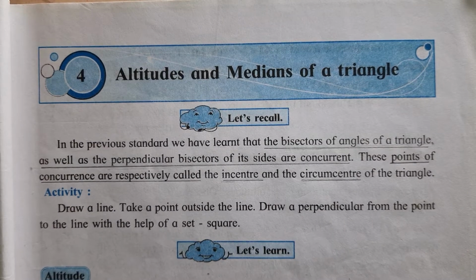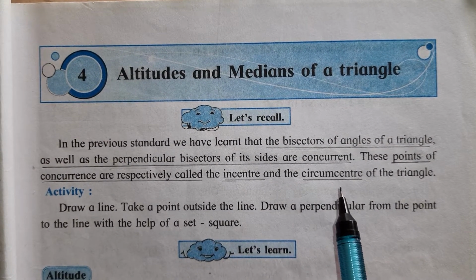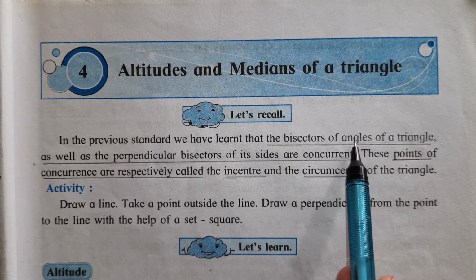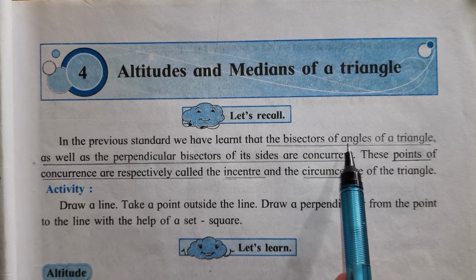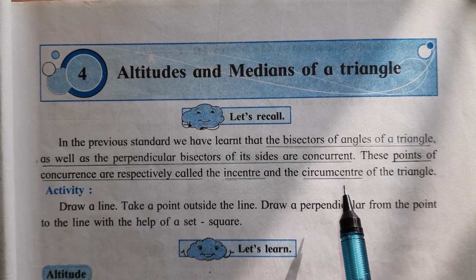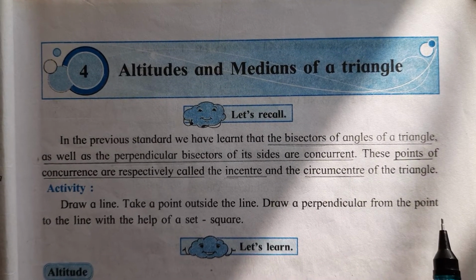So these two things, incenter and circumcenter, we have already studied in the previous class. Incenter is what we get when we draw angle bisectors of all the angles, and circumcenter is what we get when we draw the perpendicular bisectors of all the sides.